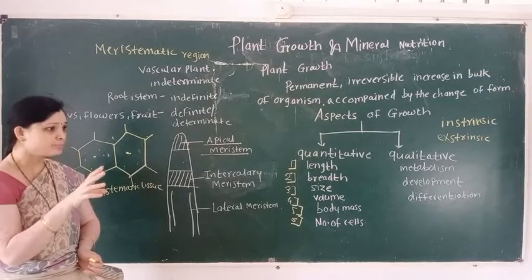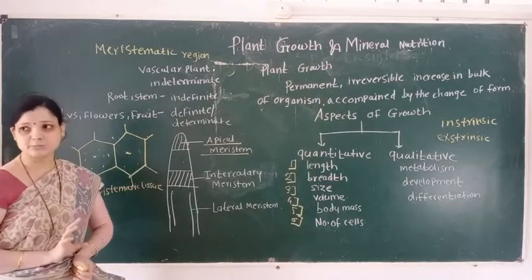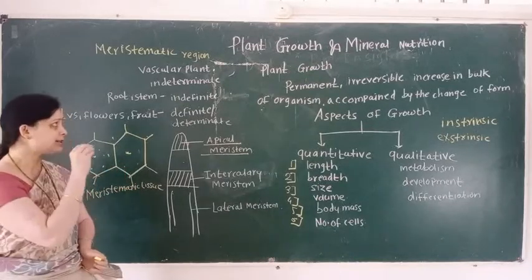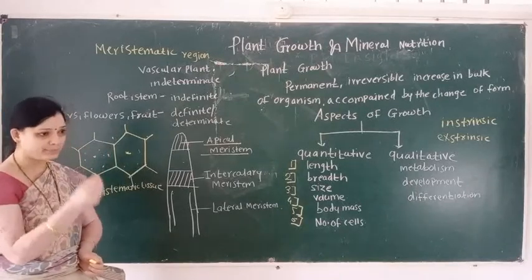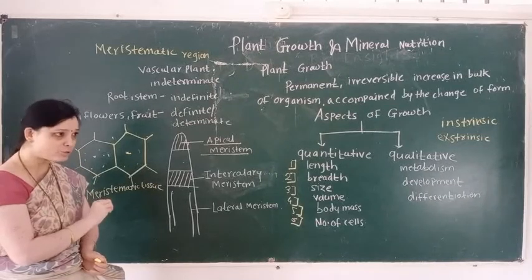In plants, the specialized region for growth is called the meristematic region, and this involves a special type of plant tissue called meristematic tissue.